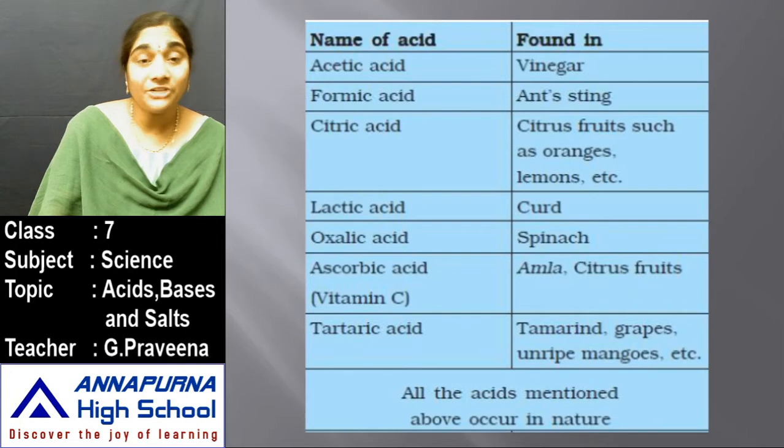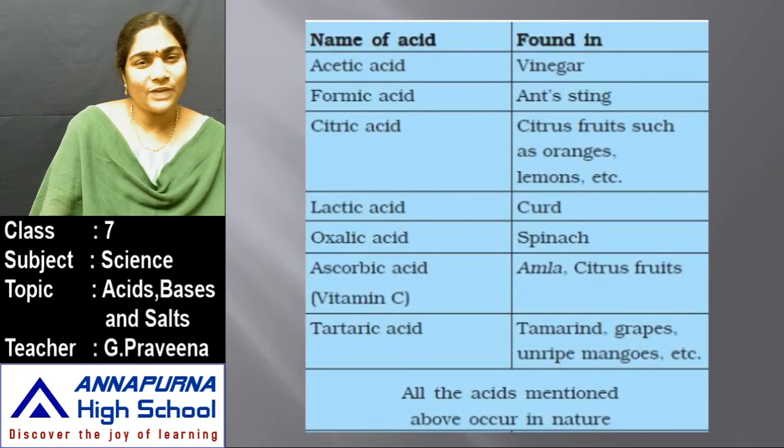And also the citrus fruits such as oranges and lemons, all these food items consist of an acid known as citric acid. And curd consists of lactic acid. Then spinach, the leafy vegetable, consists of an acid known as oxalic acid. Then amla, or all the citrus fruits which consist of vitamin C, contain an acid known as ascorbic acid. Then food items such as tamarind, grapes and unripe mangoes too contain an acid known as tartaric acid.